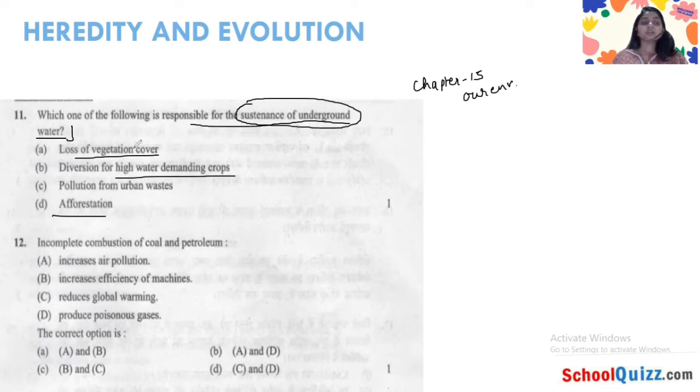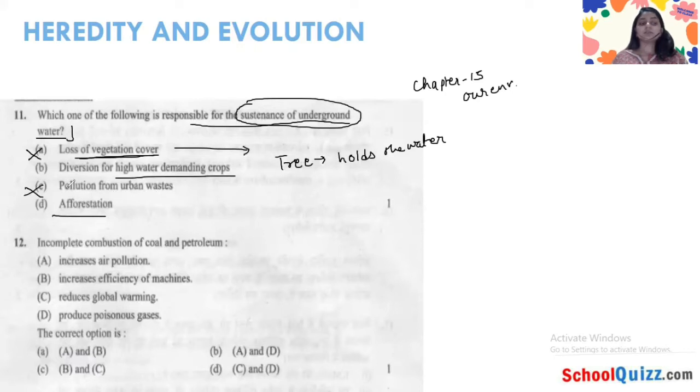Loss of vegetation cover will definitely not be the answer, because you know that the tree holds the water. So loss of vegetation cover is not responsible for the sustenance of underground water. Second, diversion for high water demanding crops, let's hold this. Third, pollution from urban waste.